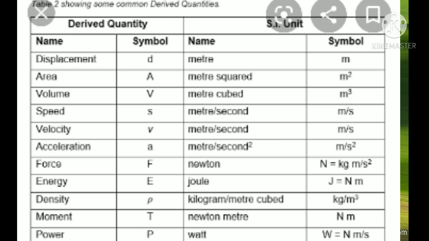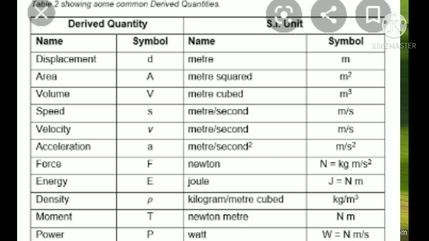See here, the unit of displacement is meter. And area, you all know that. What is the formula for area? Length into breadth. So length unit is meter, breadth can also be measured in meter, so it is measured by meter square. And volume is equal to length into breadth into height. So everything can be measured by the unit of meter, so meter cubed.